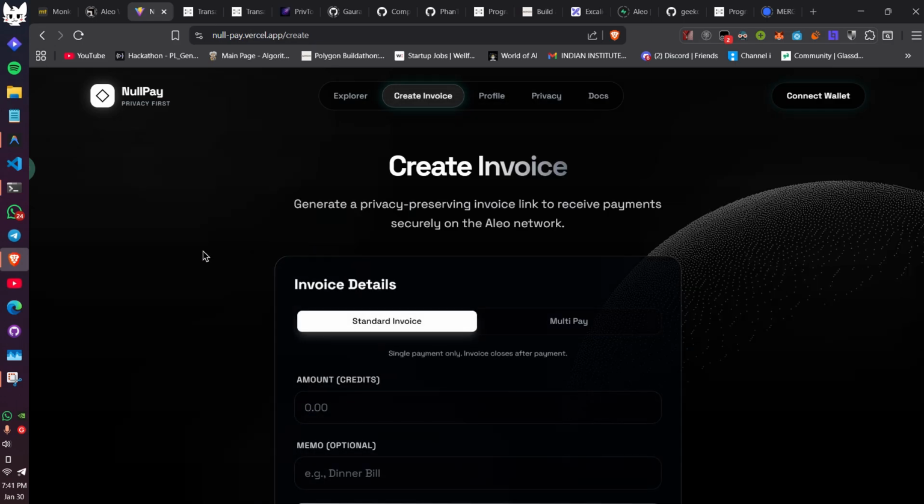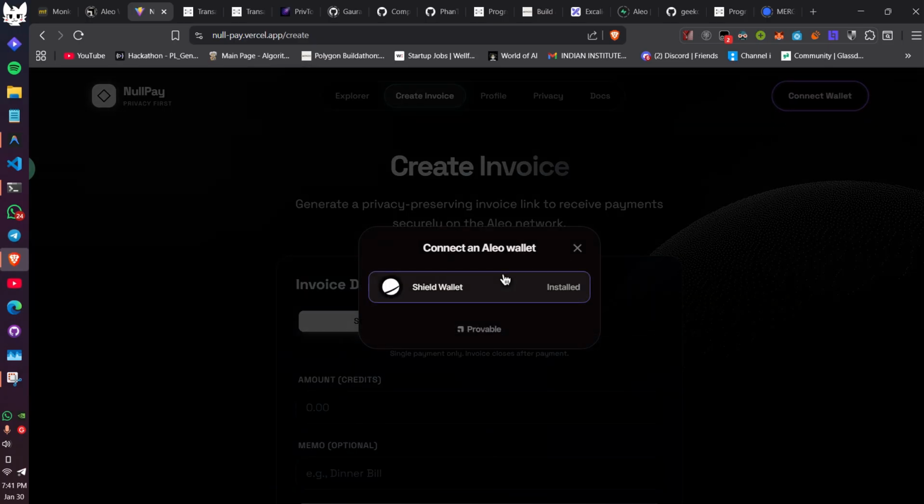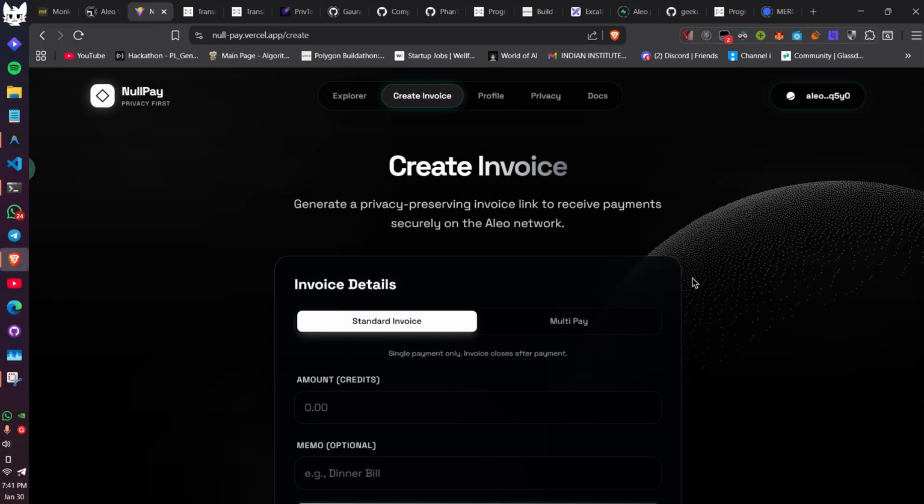So I will go and create an invoice. This is the create invoice page, which the merchant can use to create an invoice completely privately. I will connect my wallet. We recommend using the Shield wallet for this platform. I will go ahead and click confirm.